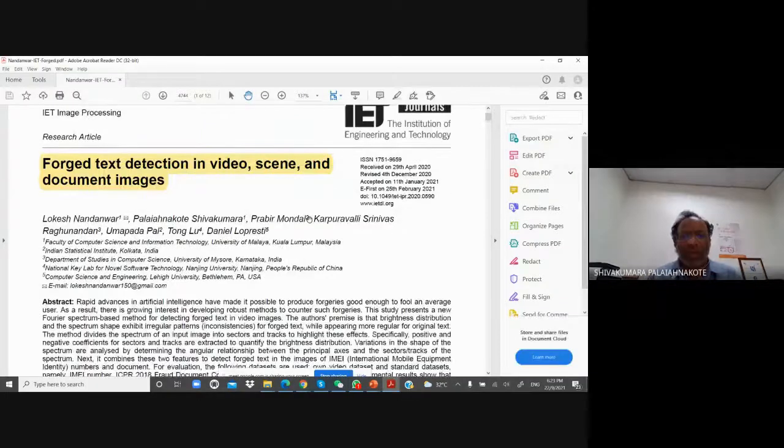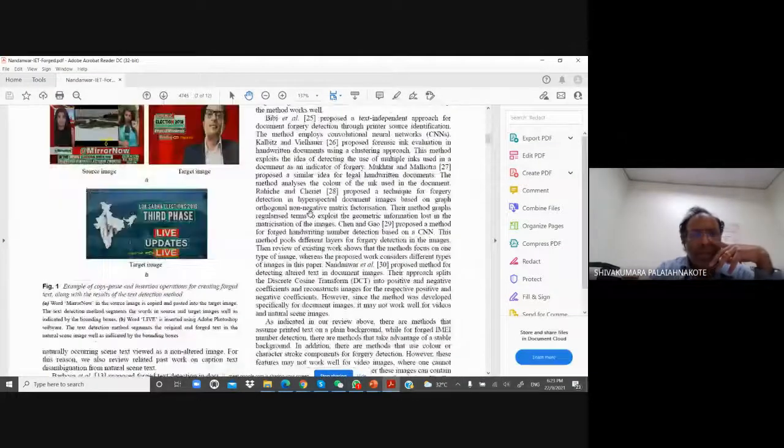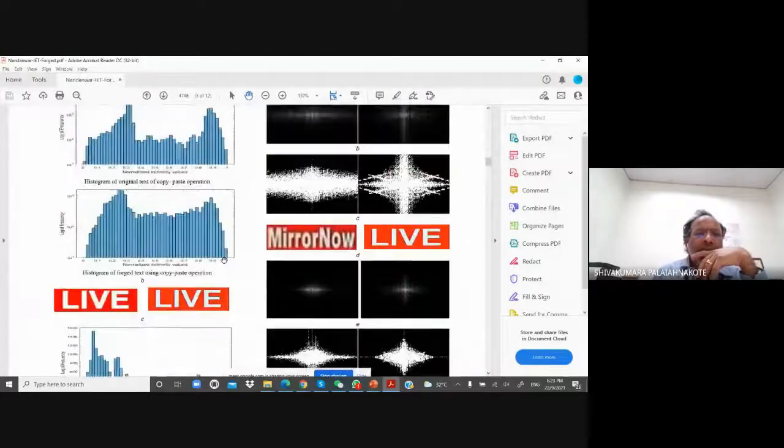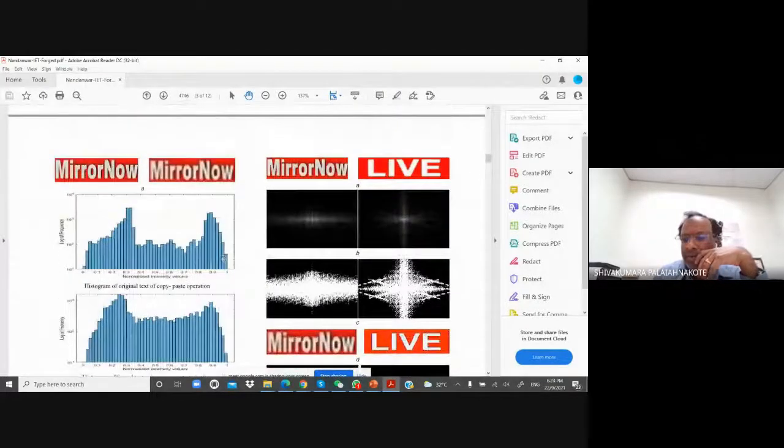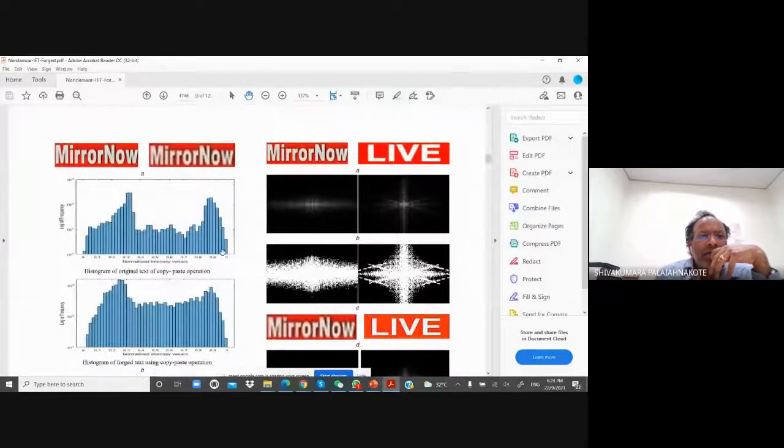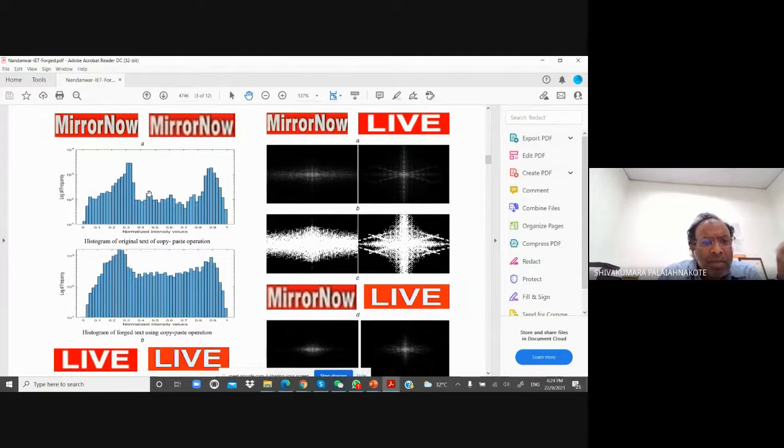And look at this one. Probably you can see and understand. This is just a few seconds. This is the histogram of an original copy-paste operation. Look at these two histograms. A histogram is a simple plot of intensity values. This histogram is different from this histogram. That is the observation. This is actually forged and this is actually original. The original has this histogram, but the forged ones are totally different.